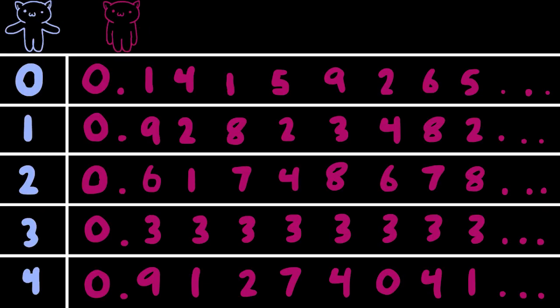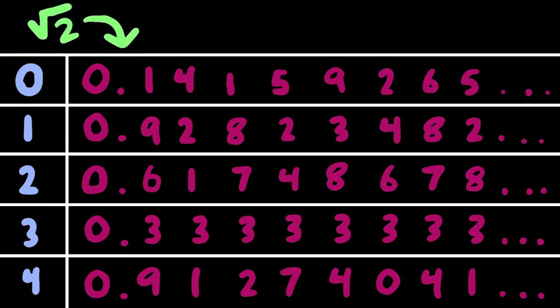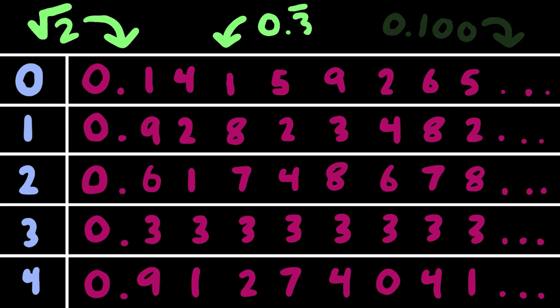Imagine you have a list of all of the real numbers between 0 and 1 as such, where each number is associated with a natural number. And this list extends into infinity, so somewhere in this list would be the square root of 2, somewhere would be 0.3 repeated, and somewhere would just be basic fractions like 0.1, which don't repeat.